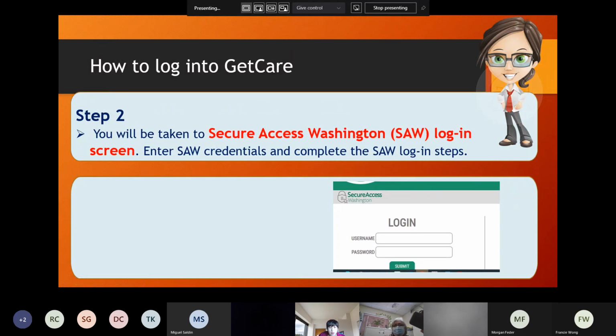And maybe some of you might be curious why, when we log into GetCare and click on staff login, we are taken to Secure Access Washington. Why is that? Hello? Okay, I'm gonna mute everybody. What do you think?